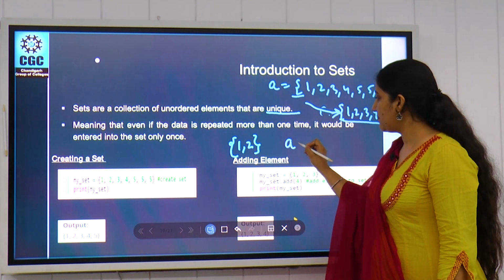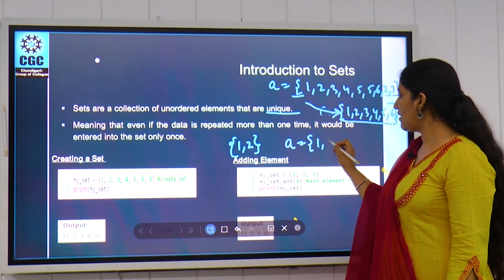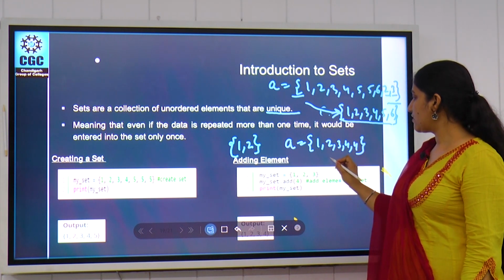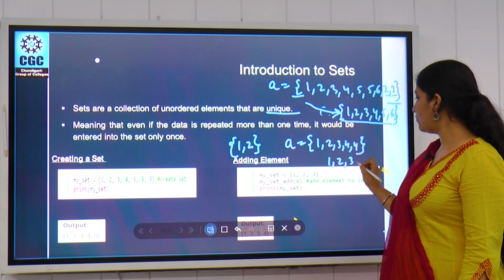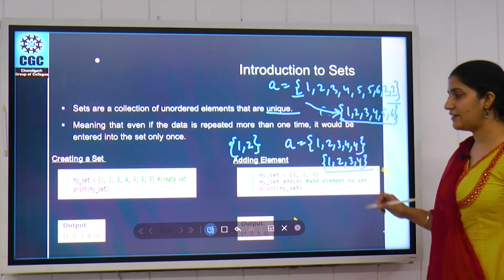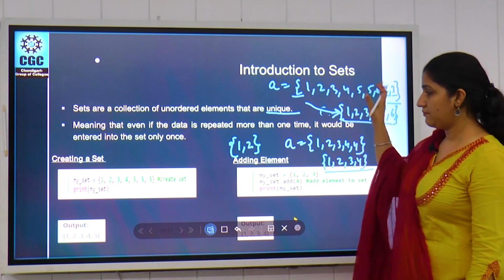For example, if we create a set with 1, 2, 3, 4 and 4, it will return 1, 2, 3 and 4. So this is basically a set created using Python.